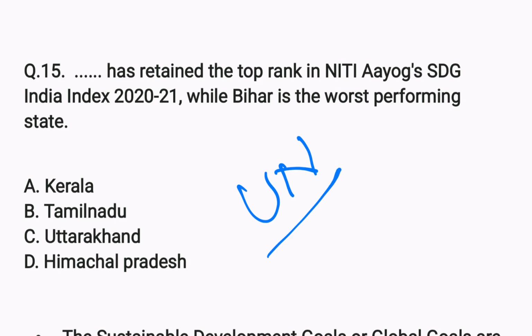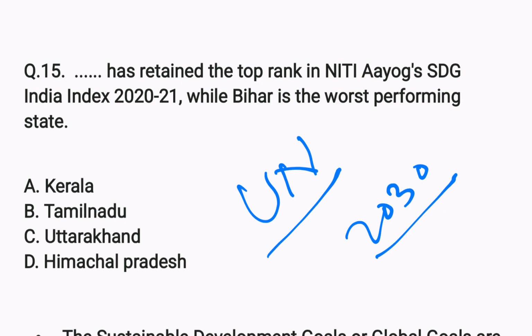These are things to be done by all the nations by 2030 or so. So these are to be achieved, basically for growth and development. So within that, India has given some ranks based on the performance of the states.